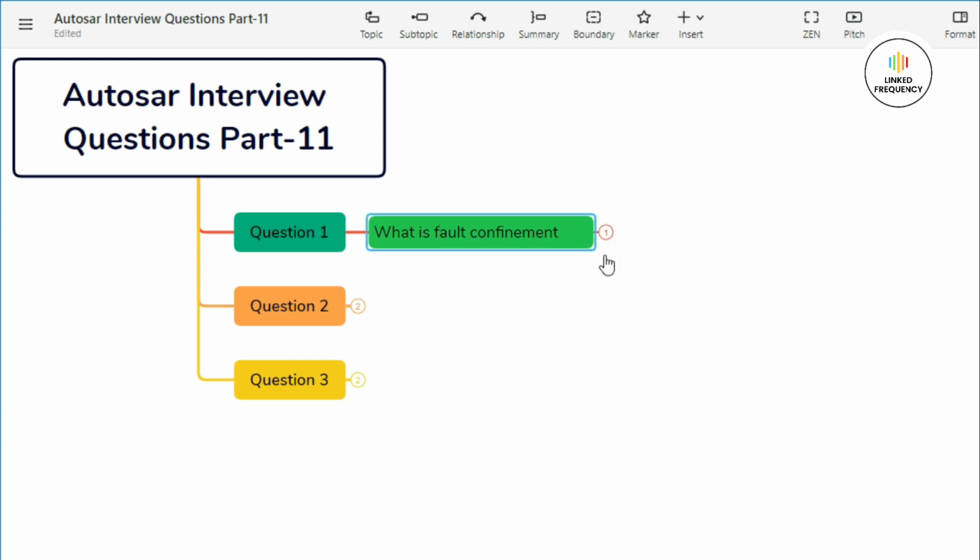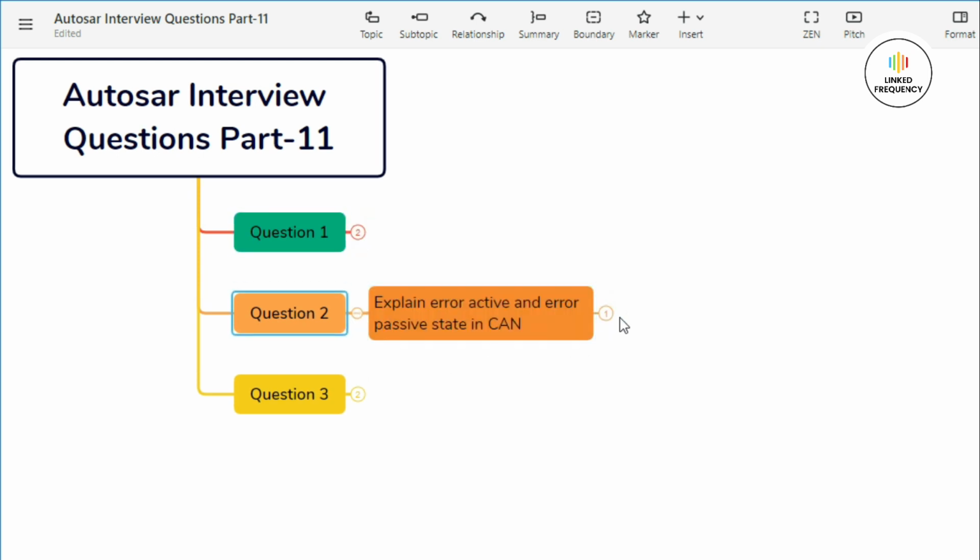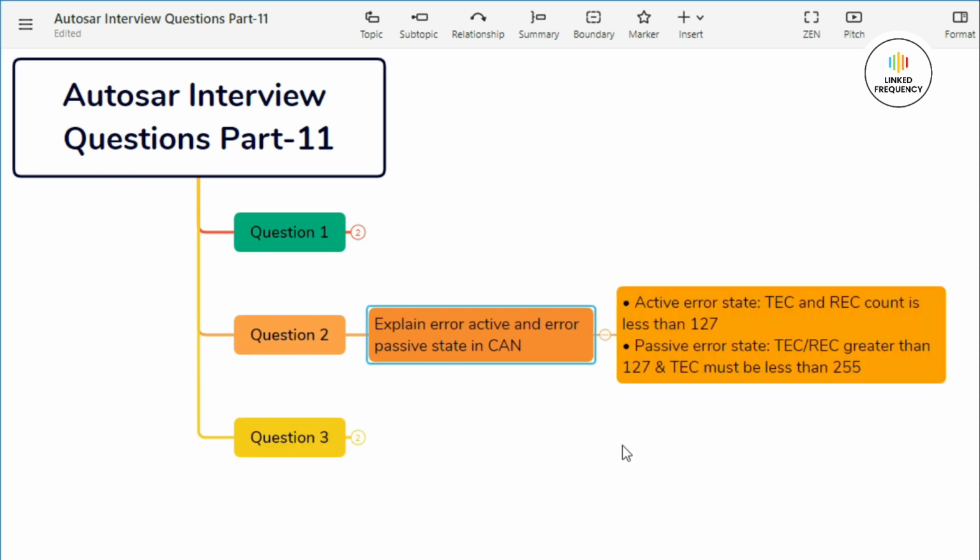So this was all about our first question. Now let us quickly jump into our second question, which basically states, explain error active and error passive state in CAN. Well, let us discuss both of them in detail. The first one is error active state. If the TEC and REC count, that is transmit error counter and receive error counter, is less than 127, it means the CAN is in error active state.